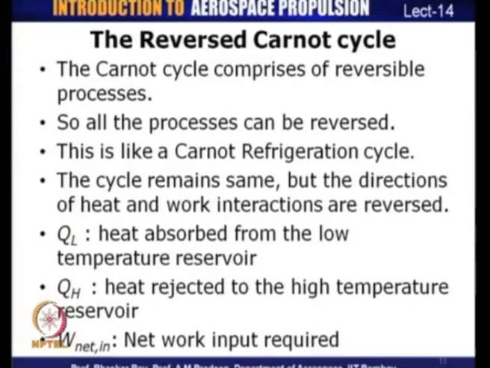For a refrigeration cycle we have seen that there is work input required to ensure that there is heat transfer from a low temperature source to a high temperature sink. All the processes will remain exactly the same as previously, but the directions of heat and work interactions will be reversed.